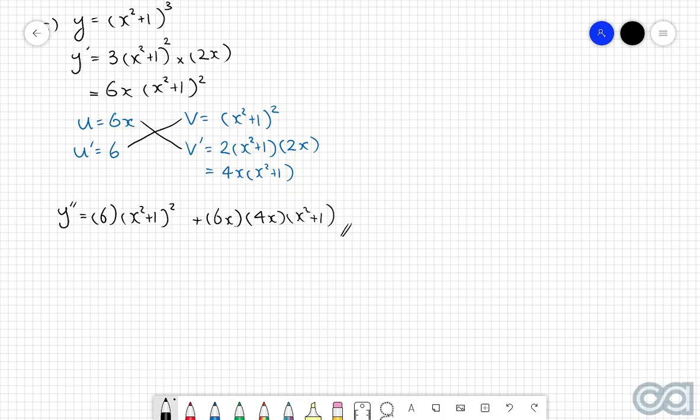If you did ever get asked to find the second derivative of this type of question, you would most likely just need to leave it in this kind of format here. However, like I mentioned before, all the steps leading up to the second derivative should be as simple as possible, because if you don't simplify any parts beforehand, it's just going to make the subsequent steps significantly harder to work with. So it's just better if you make those early simplifications to make the final step a bit easier.